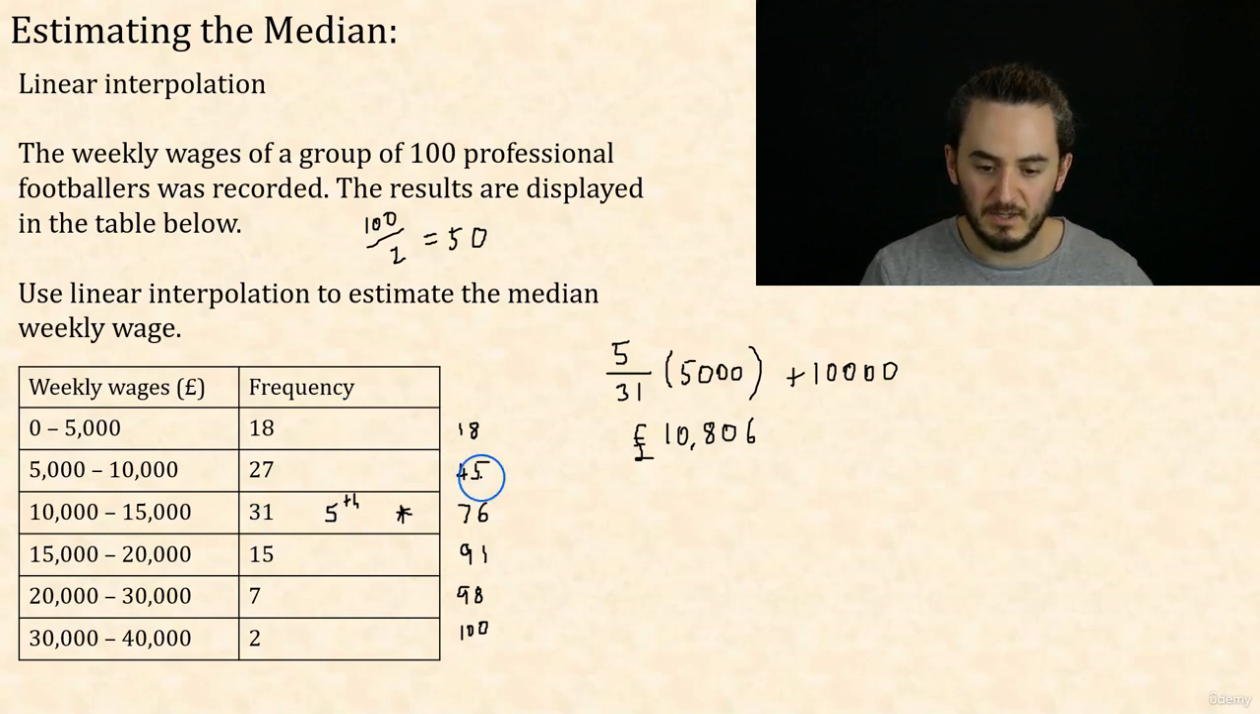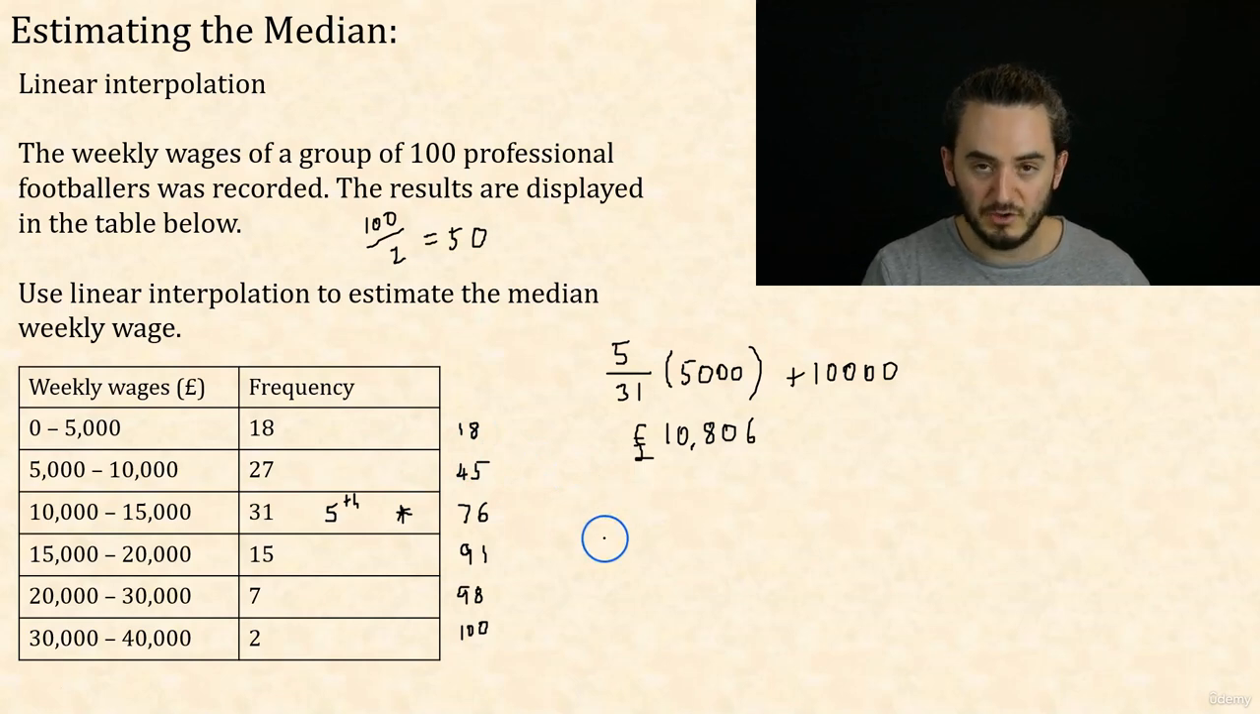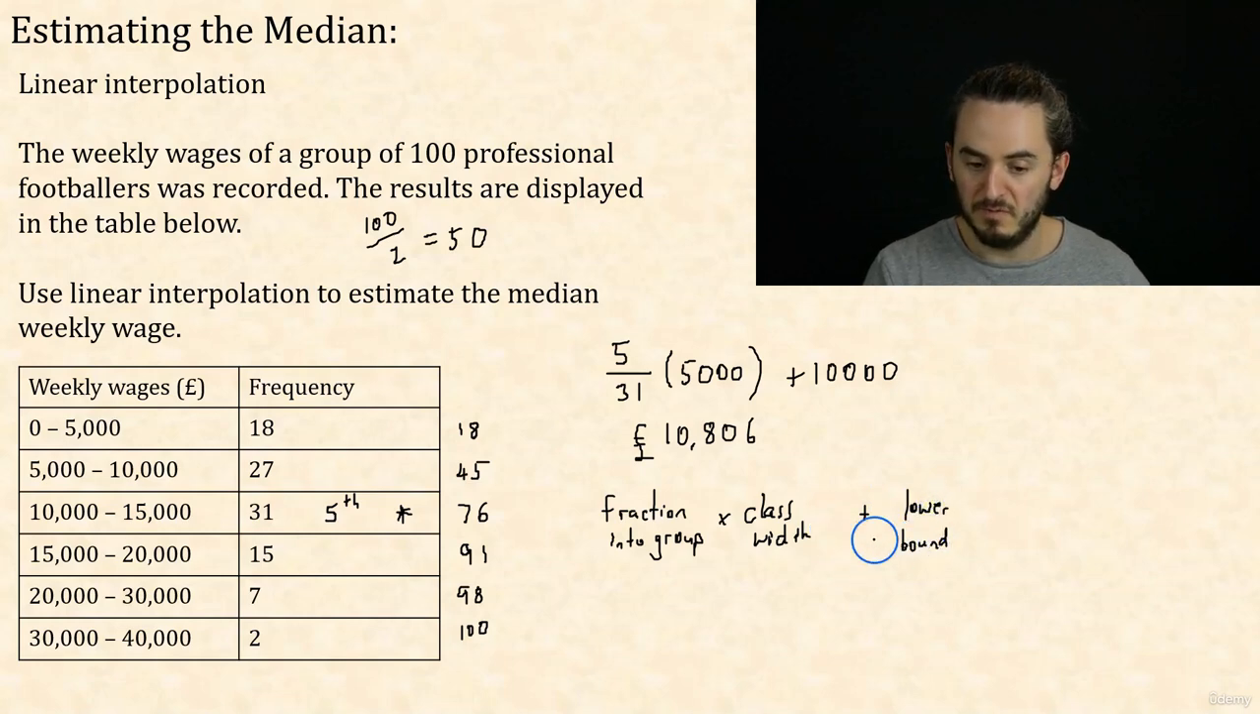All right, that's the process. Now, can we describe this as a formula? Well, I sort of don't recommend it, but here's how we could. So we're looking for the fraction of the way into the group. So that's fraction into group, multiplied by the class width, plus the lower bound. So there is a formula if you're interested in the formula.